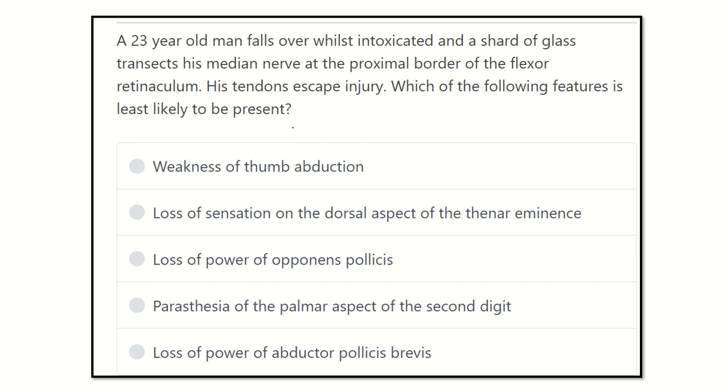First of all, we have to find the key point: the median nerve is transected at the proximal border of the flexor retinaculum. That means the median nerve is cut. Then we have to find which clinical feature is least likely to be present, that means which clinical feature will not be present.